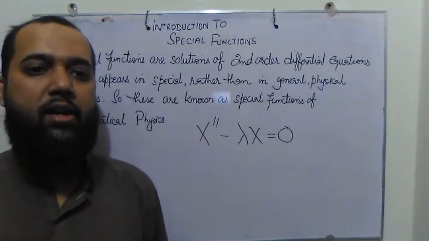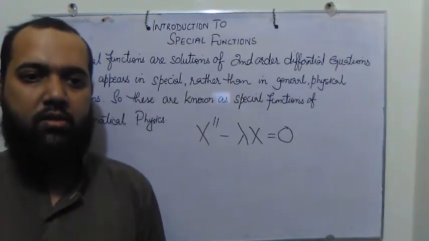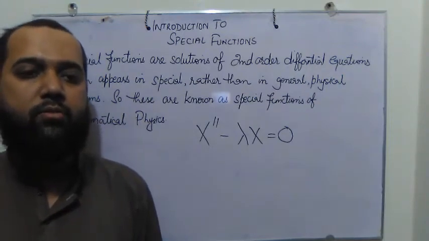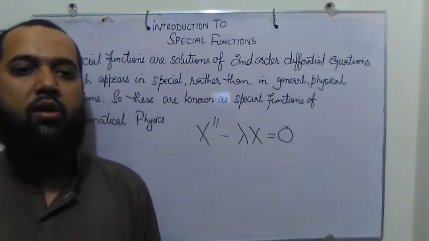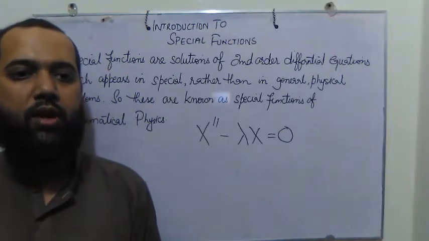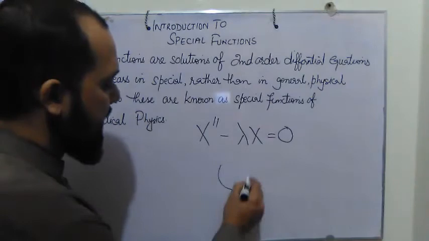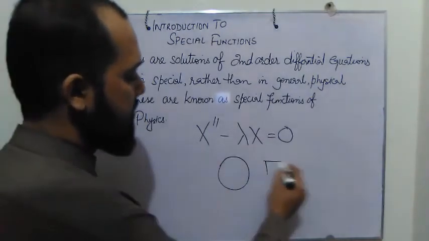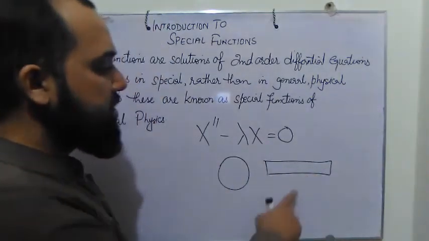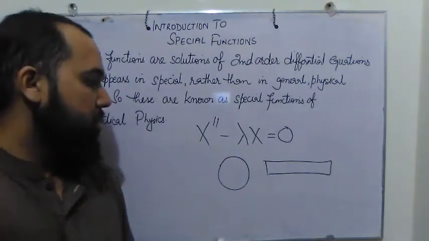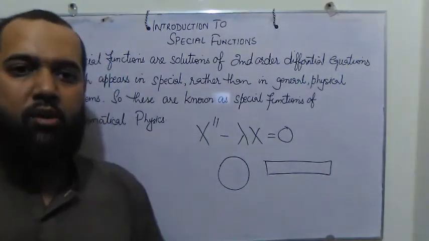For example, I give you a solid metal sphere, and I ask you to find the heat distribution for a very long time, such as you have found for a bar. So if we have a sphere instead of a bar? The bar is one-dimensional geometry, and we can easily solve it in rectangular coordinates.